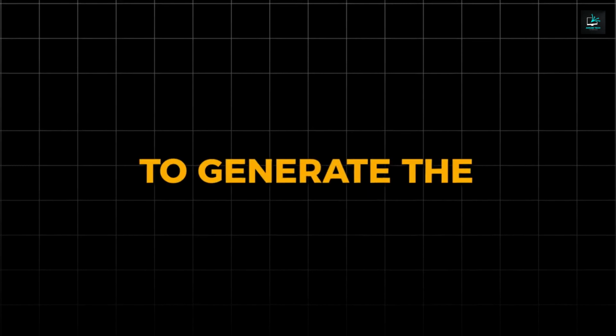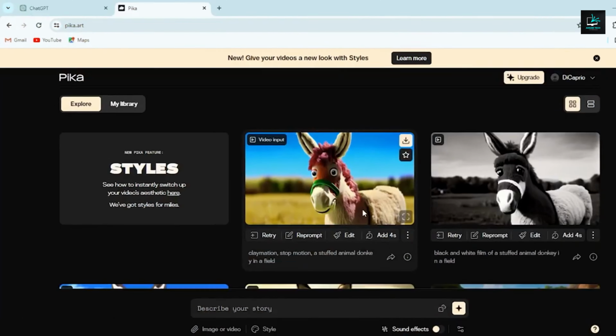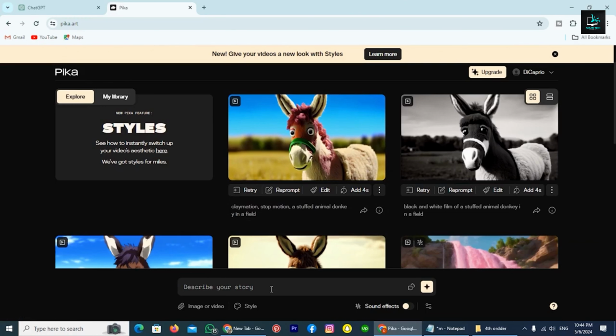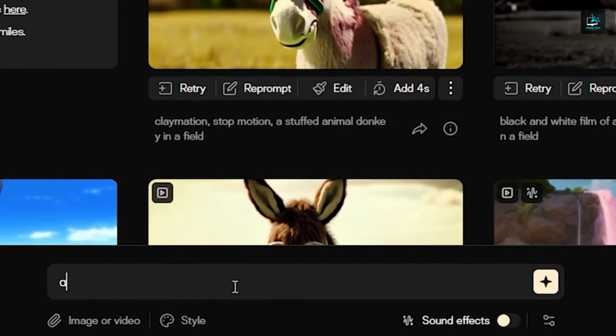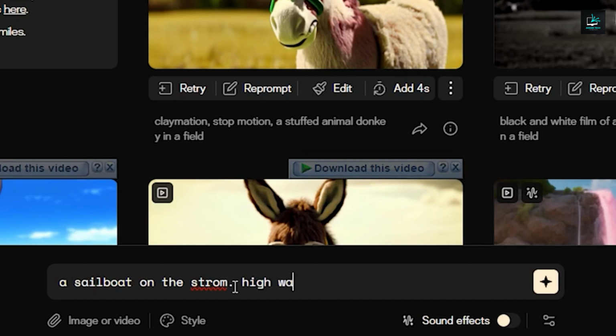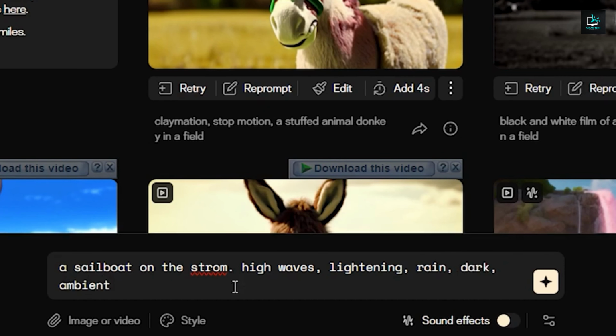Now we are going to generate the anime clips. To do that, we are going to use Pika. So go to this website. I've already generated a lot of videos, so I made the perfect prompt for you to use. Go to this box and start with the subject of the video. After that, describe the scenery. Lastly, describe the style of the video.